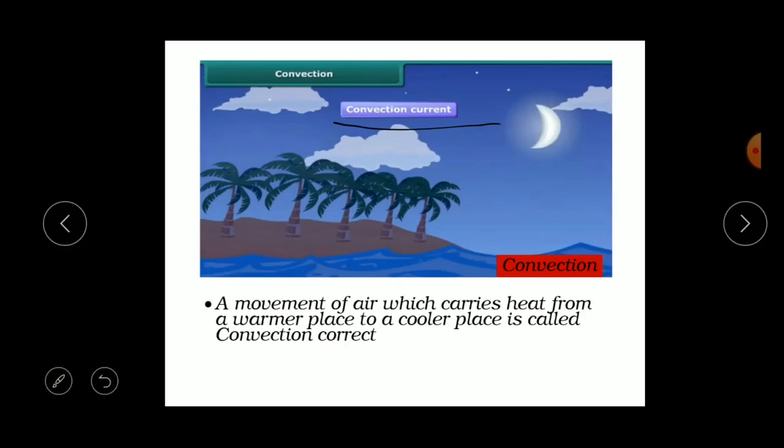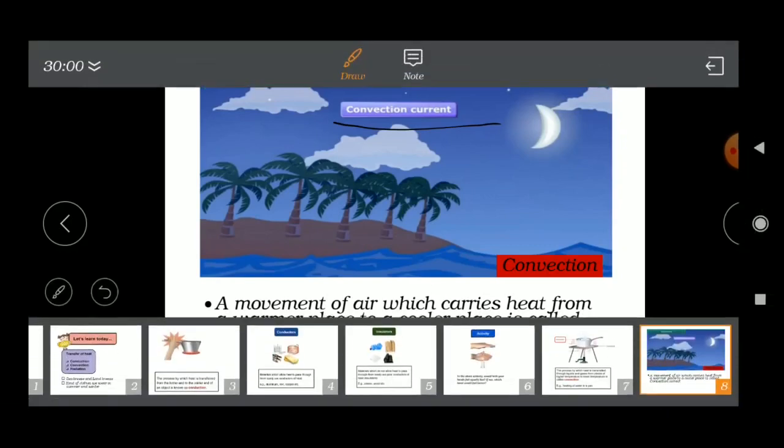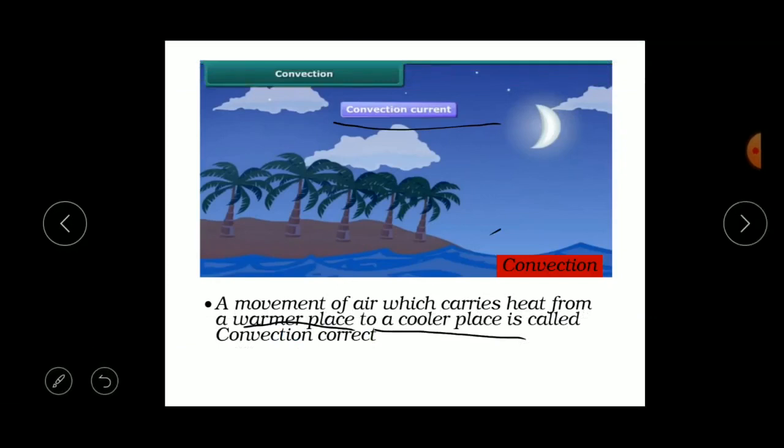A movement of air which carries heat from a warmer place to a cooler place is called convection. Remember this, children: a movement of air which carries heat from a warmer place to a cooler place is called convection current. Understood, children? What is convection current? A movement of air which carries heat from a warmer place to a cooler place is called convection current.